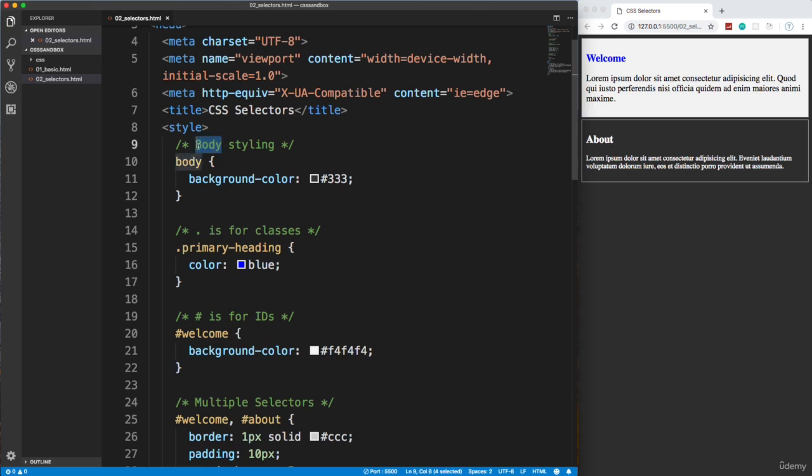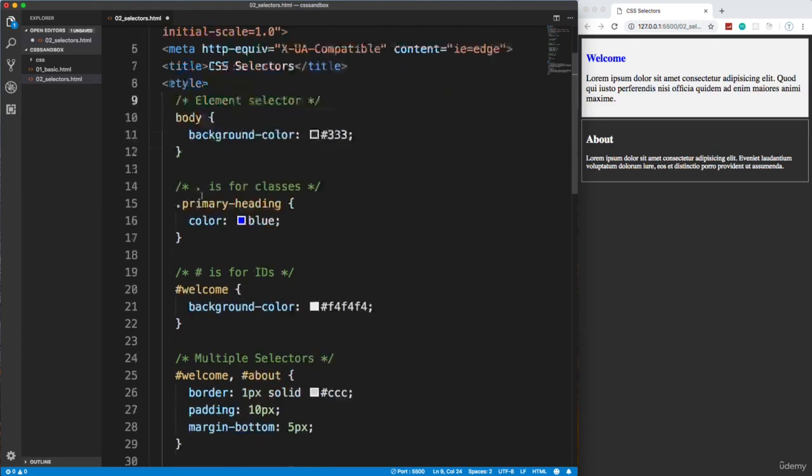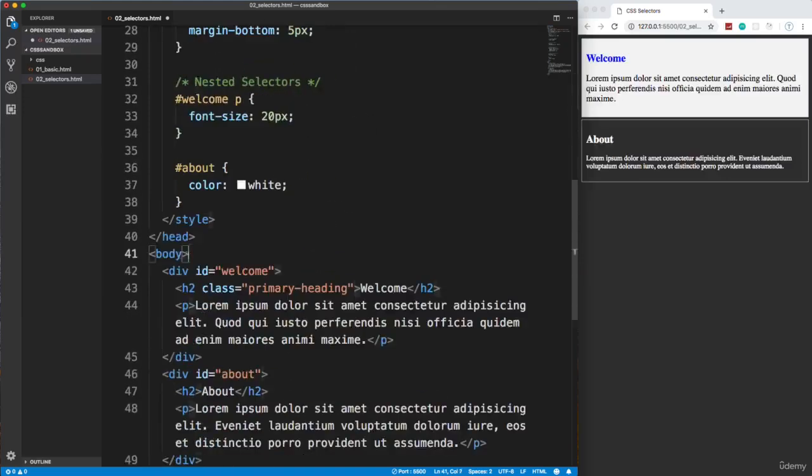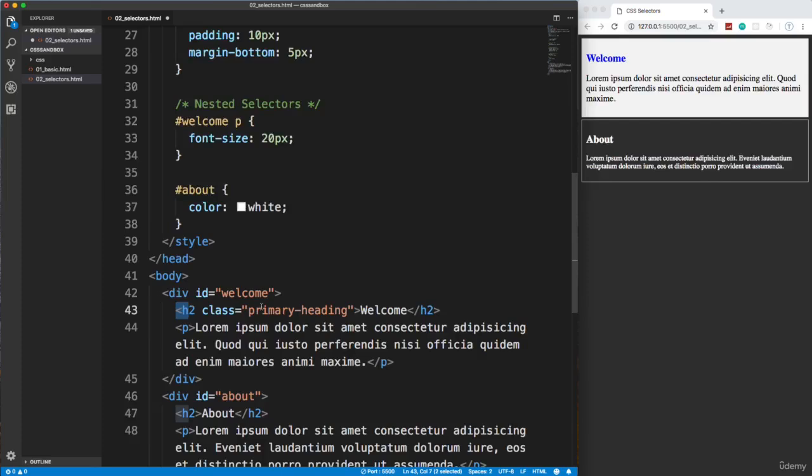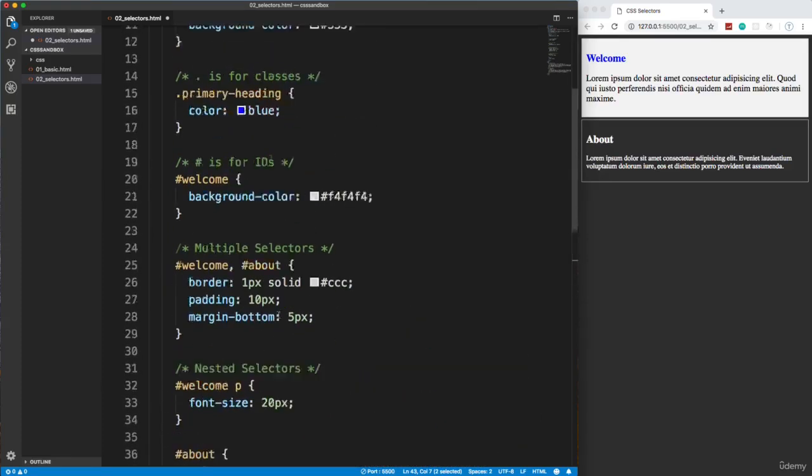Okay, so instead of body styling, I'm just going to say element selector. Okay, because we're grabbing the actual element or the actual tag. When I say element, I just mean tag. The body itself is the element. Div is the element, H2 is the element, with the angle brackets is a tag, so I use them interchangeably.